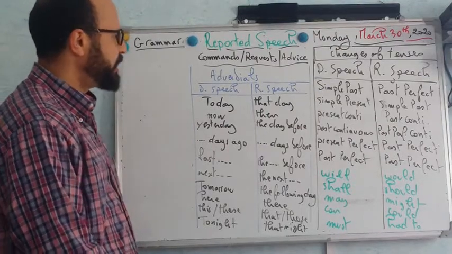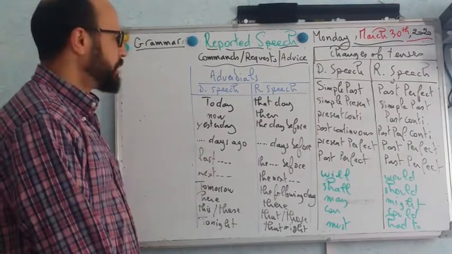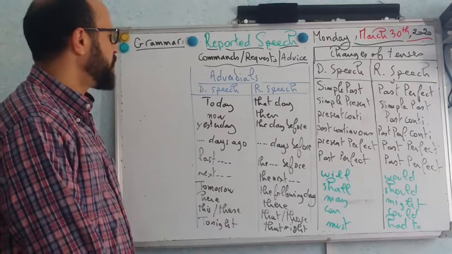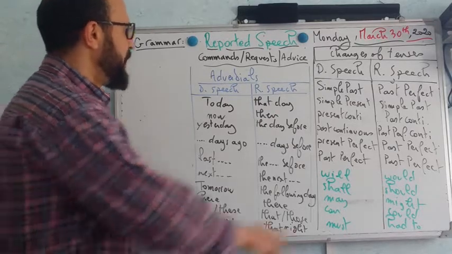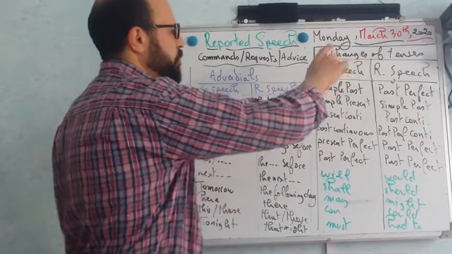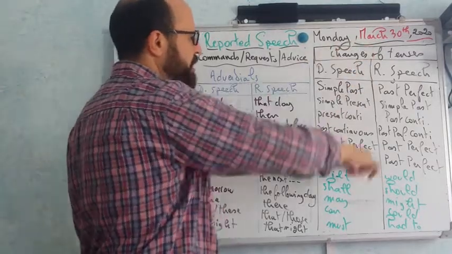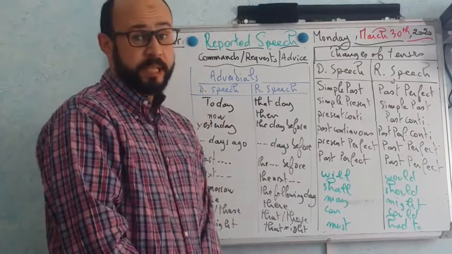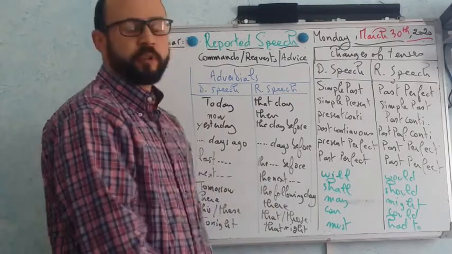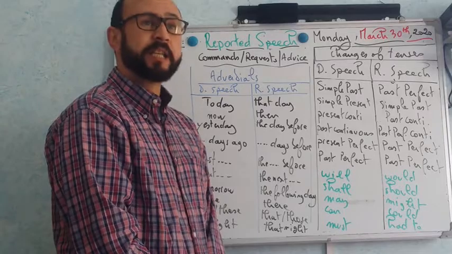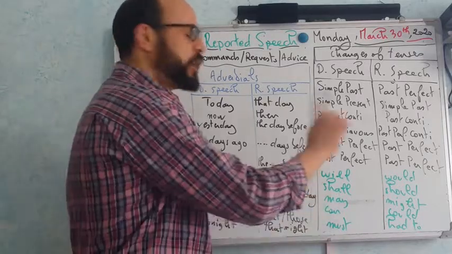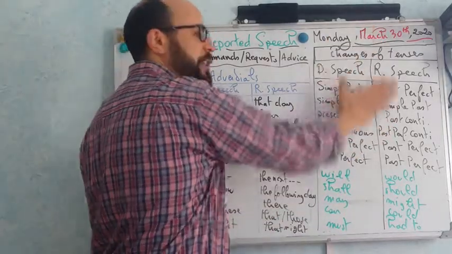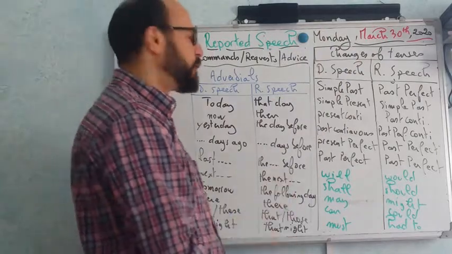So I have here 2 tables of changes that concern reported speech. First, changes of tense. These changes take place when the reporting verb is in the past form. If the reporting verb is in the present form, we do not make these changes; we keep the tense of the verb.